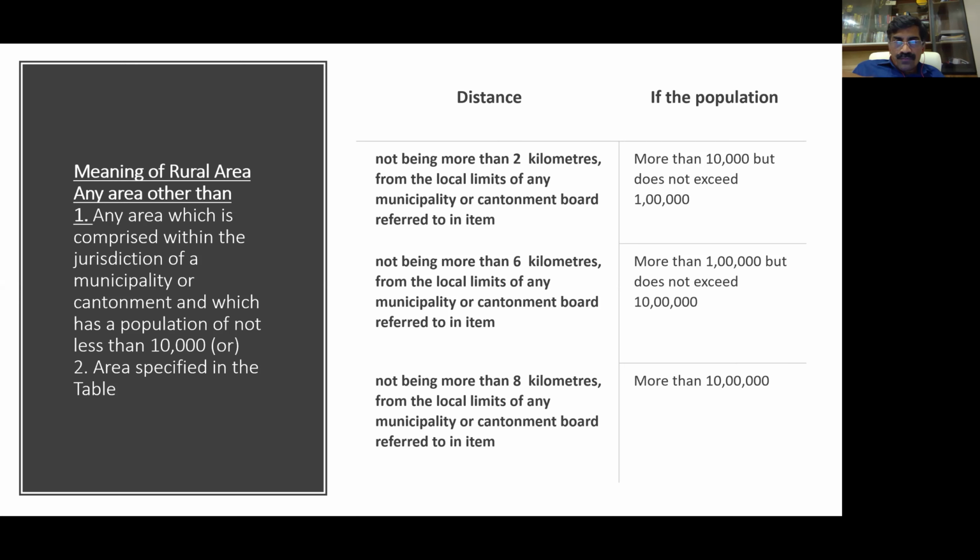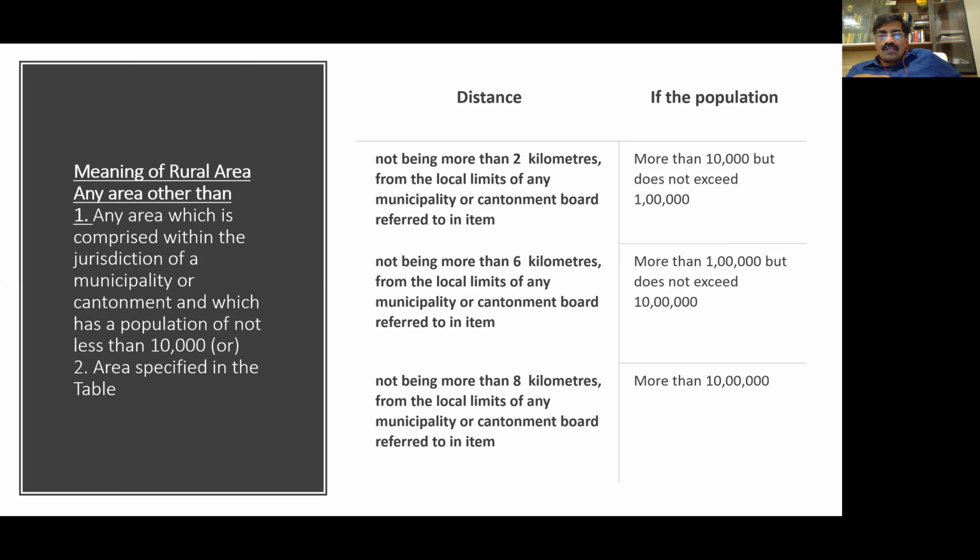So, if your agricultural land is situated within 2 kilometers, then it will be considered as urban agricultural land. That means your population is less than 10,000. The nearest municipality's population is between 10,000 to 1 lakh. And in that particular case, your agricultural land should come within the vicinity of 2 kilometers. If it is beyond 2 kilometers, not a problem.